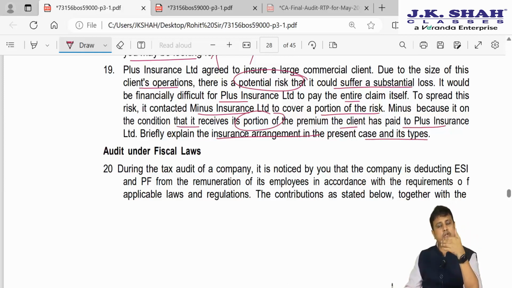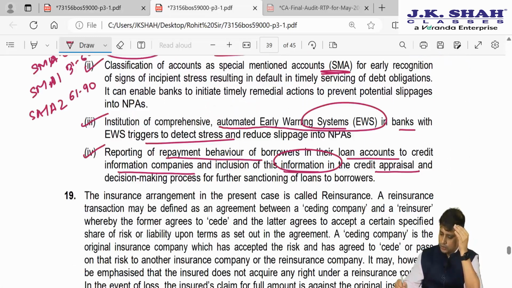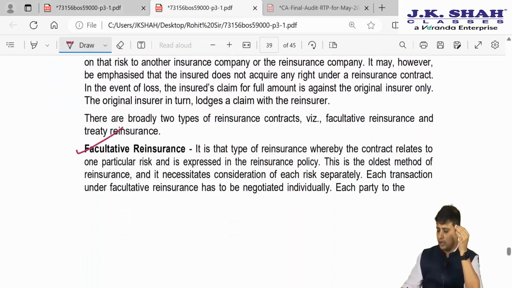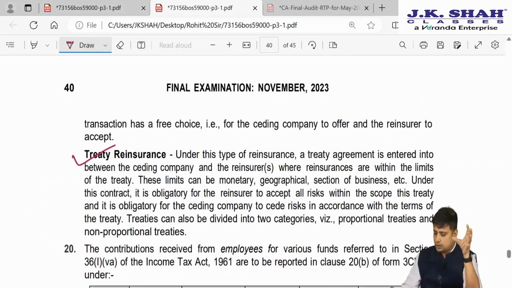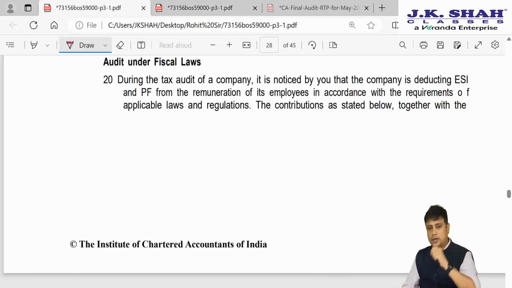There are two types of reinsurance: facultative reinsurance and treaty reinsurance, which we have already covered. You just have to read through this. We have already covered this. This is nothing but reinsurance. Facultative means we will do it on a case to case basis, and in treaty, we can have one single treaty for all the types of reinsurances. Moving ahead with question number 20.